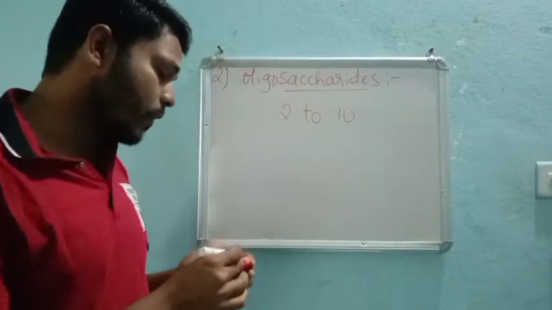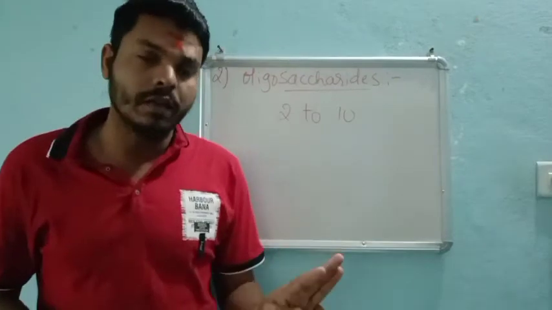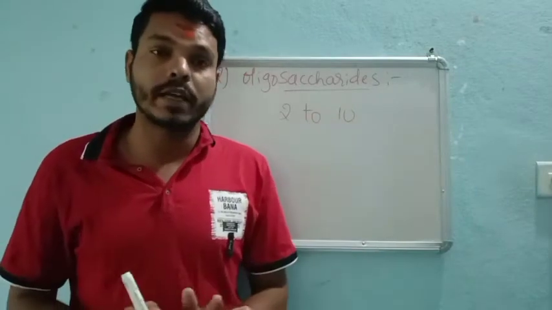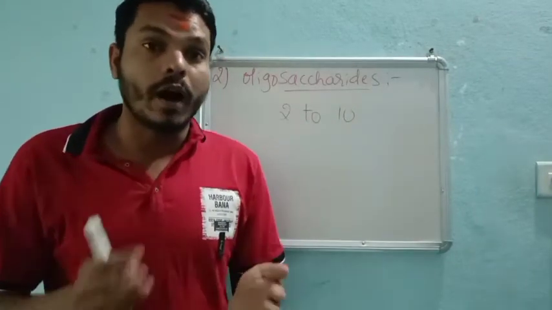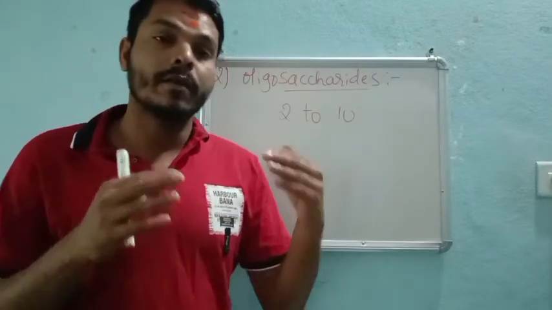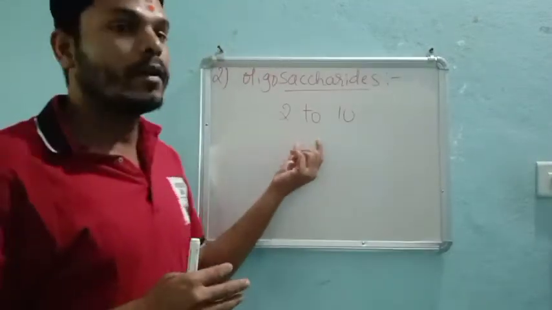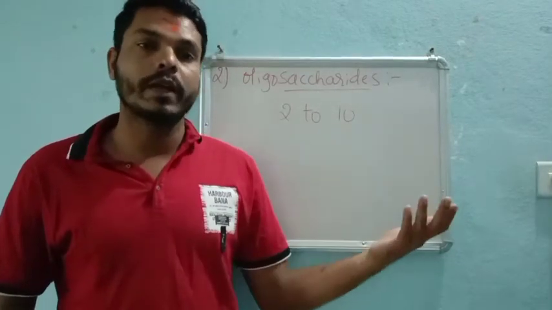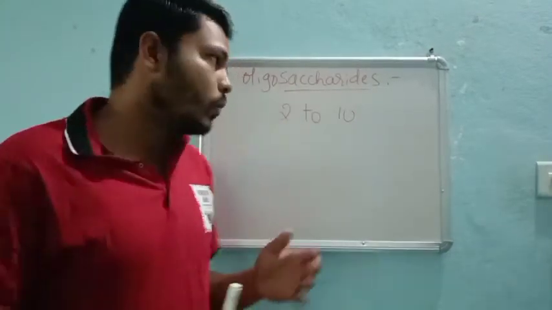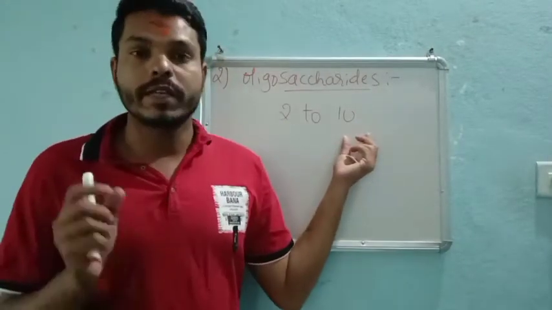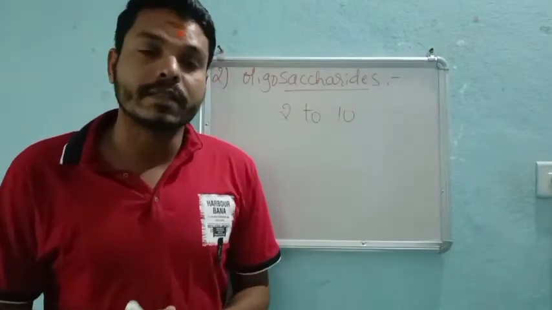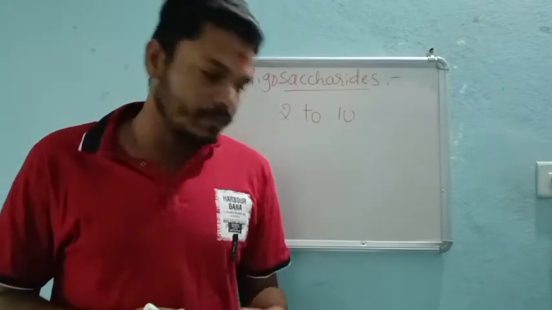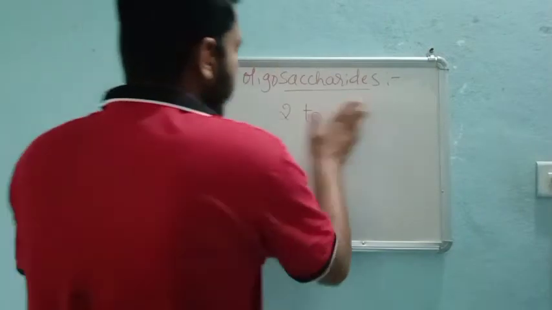They may give two, three, four, up to 10 simple units after hydrolysis. If they give 2 to 10 monosaccharide units, we call such saccharides oligosaccharides.